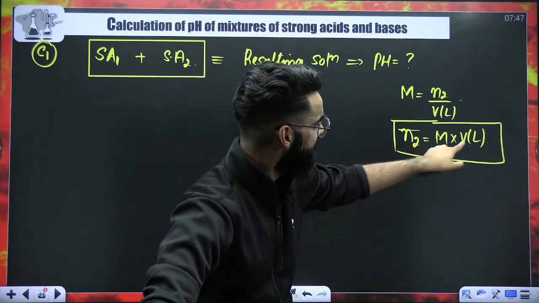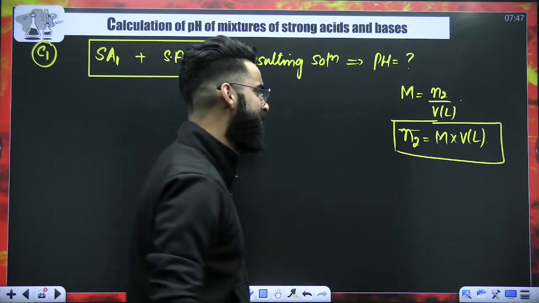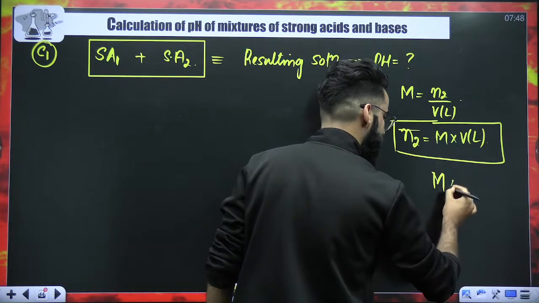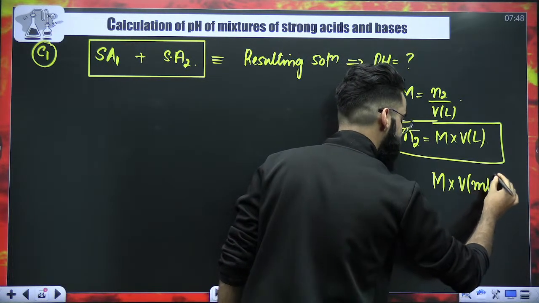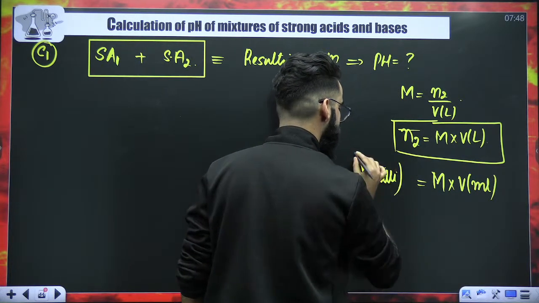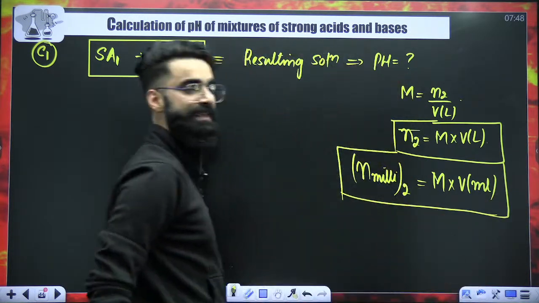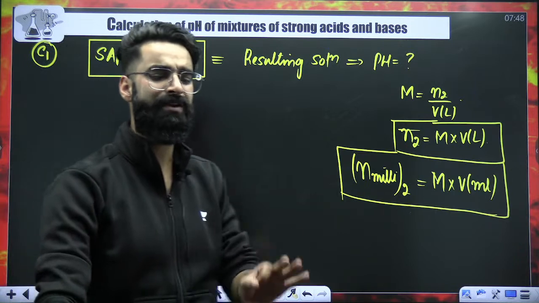You just have to multiply these two. You'll be getting the moles of solute in the solution. In a similar way, in the same equation, if you use volume of the solution in mL, then you'll be calling it the number of millimoles of solute. So these are the two things which I would want all of you to remember right now.